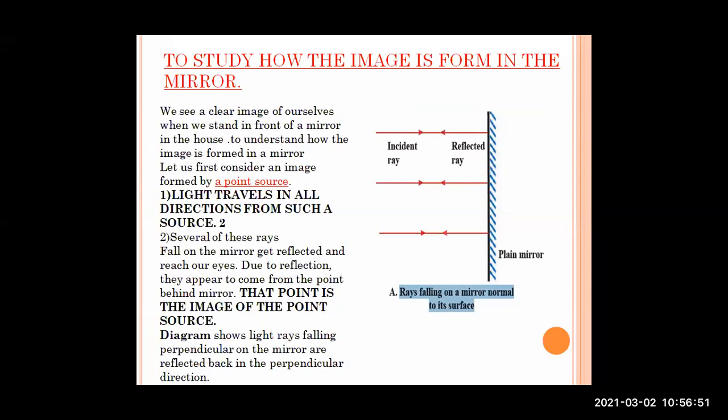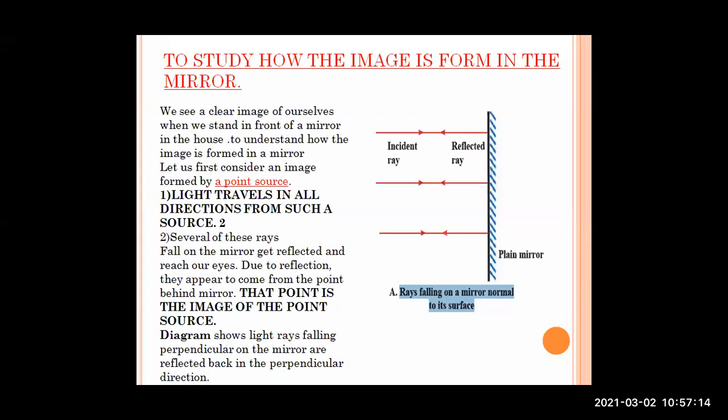You can see the diagram once again. A point source is present, a single point through which an incident ray passes. The reflected ray is on the same line. Both make a 90-degree angle to the mirror. So we can say that the incident ray and reflected ray are perpendicular to the mirror.